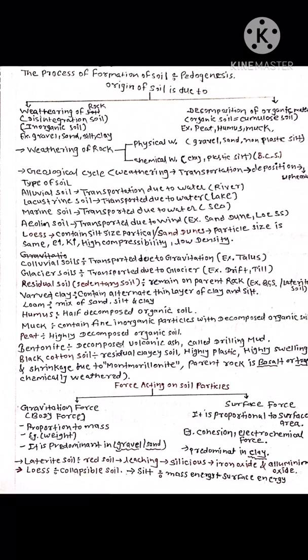Today we are studying the first chapter of soil mechanics, which is known as the types of soil and origin of soils. The process of formation of soil is known as pedogenesis. This question is asked in the SSC JE exams.